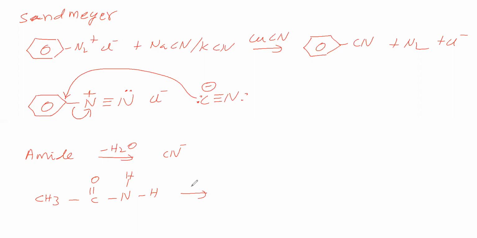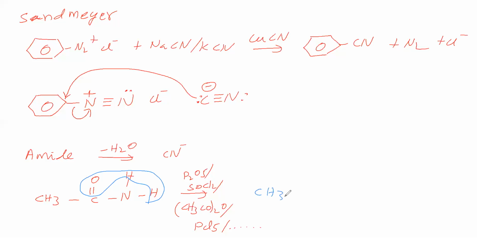Therefore, we will add a dehydrating agent. Dehydrating agents are phosphorus pentoxide, thionyl chloride, acid anhydride, then PCl5, etc. On adding dehydrating agents, the water molecule leaves. So we are getting cyanide.